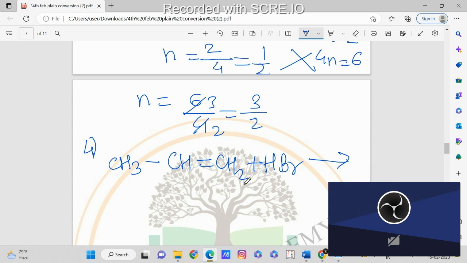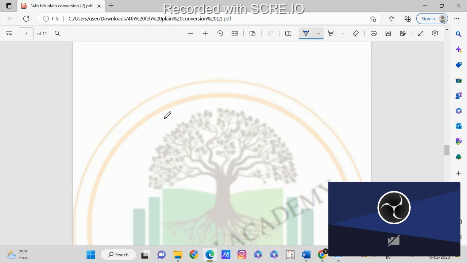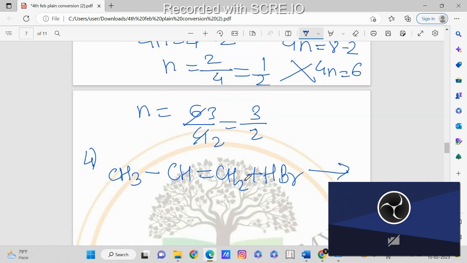Okay, now we have two reactions over here, Markovnikov and anti-Markovnikov. Now what is Markovnikov rule? In Markovnikov rule, what do we do? When you're having HBr or any hydrogen halide, like HBr, HCl, this H is having positive charge and this Br is having negative charge.